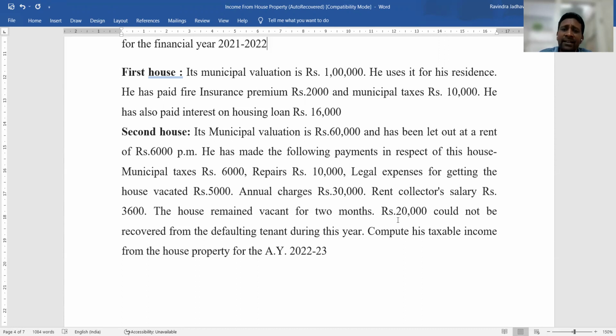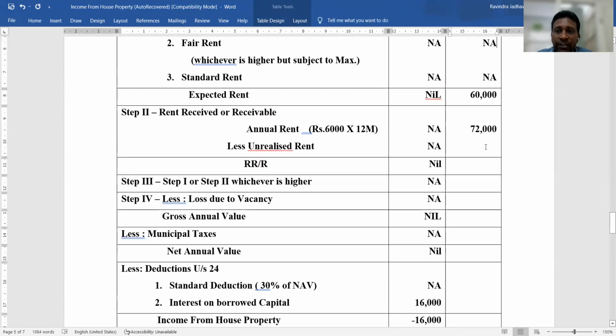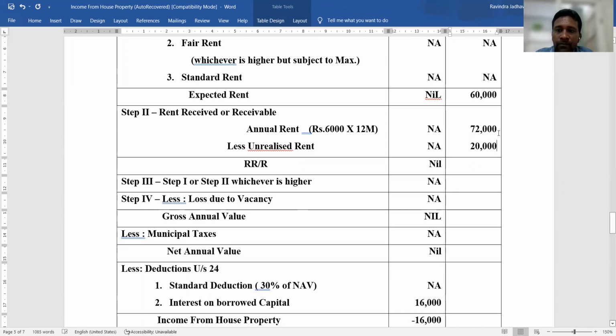That means during this year, the tenant failed to pay rupees 20,000 and defaulted on his rent. That is the unrealized rent of rupees 20,000, and we deduct it from the annual rent. So rent received or receivable is annual rent minus unrealized rent. So 72,000 minus 20,000, 52,000 is the rent received or receivable.